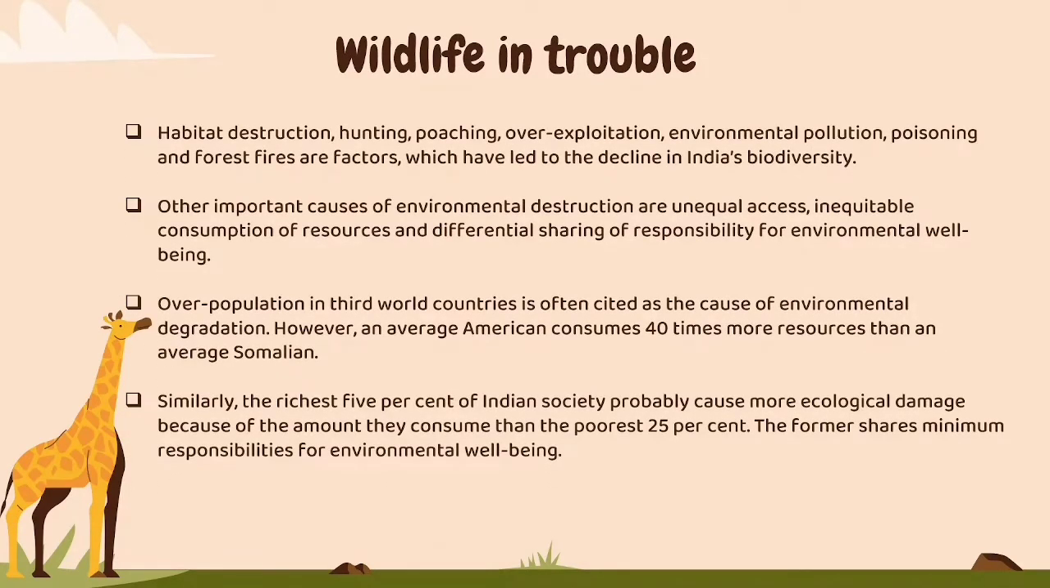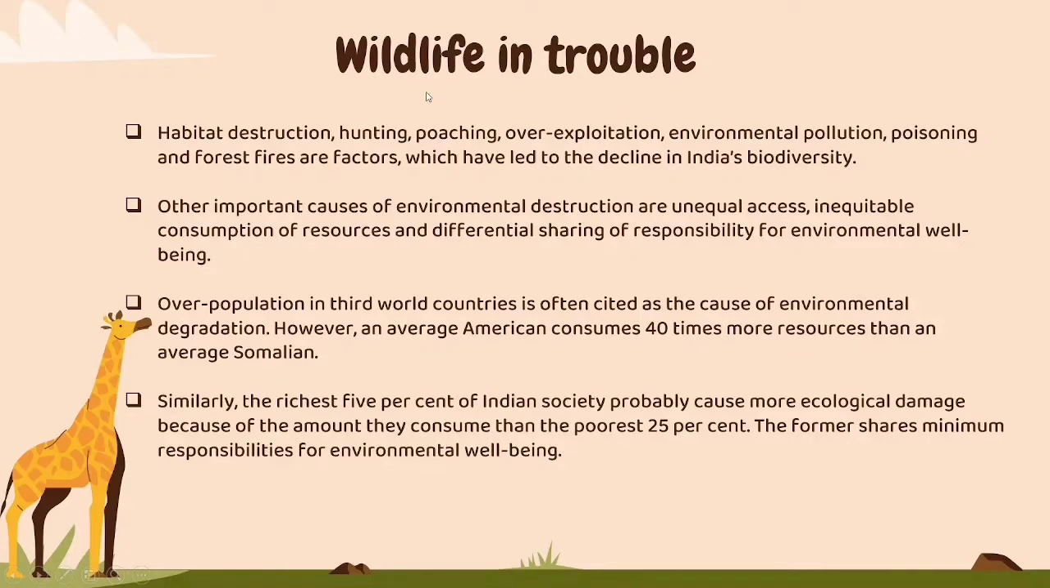So wildlife is in trouble. The other activities which contribute to the trouble of wildlife are that they have destroyed our habitat in one way or the other. We hunt, we poach, and we exploit many times. Additionally, there are different types of pollution, like air pollution and water pollution, and we are causing only trouble to our wildlife, which has been an important point in the decline of India's biodiversity.